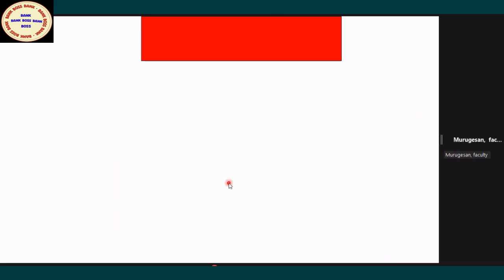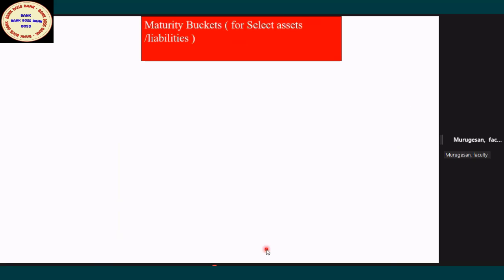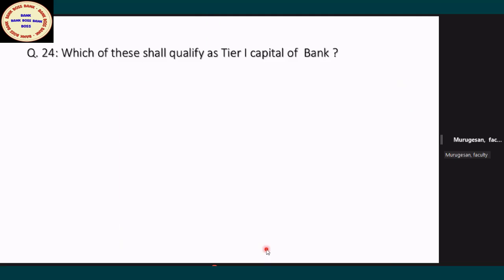Bucket, third bucket. Okay, yes, fourth bucket. This here is LCR. LCR means liquidity coverage ratio. LCR is basically for the first 30 days. Liquidity coverage ratio. How to calculate the HQLA? Just wait. HQLA means high quality liquid assets. So the maturity bucket standard.